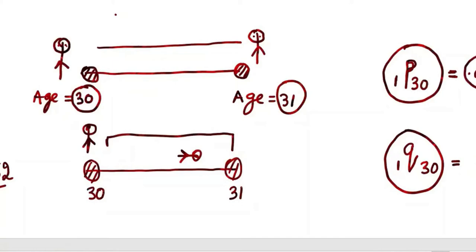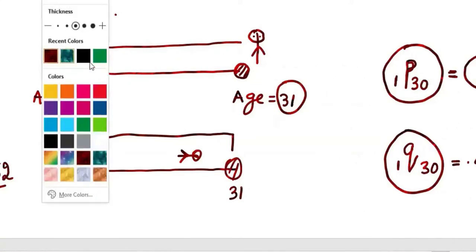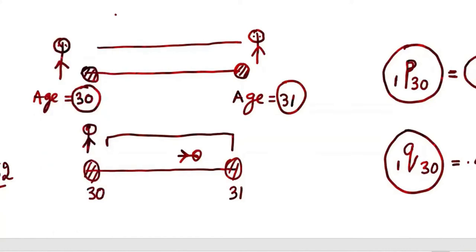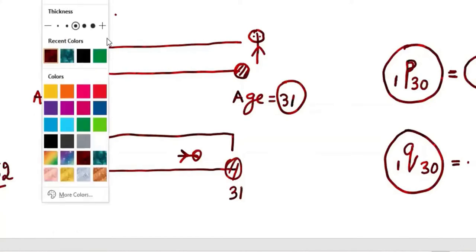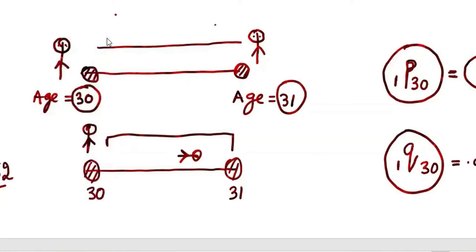So the survival probability will be 0.9994.